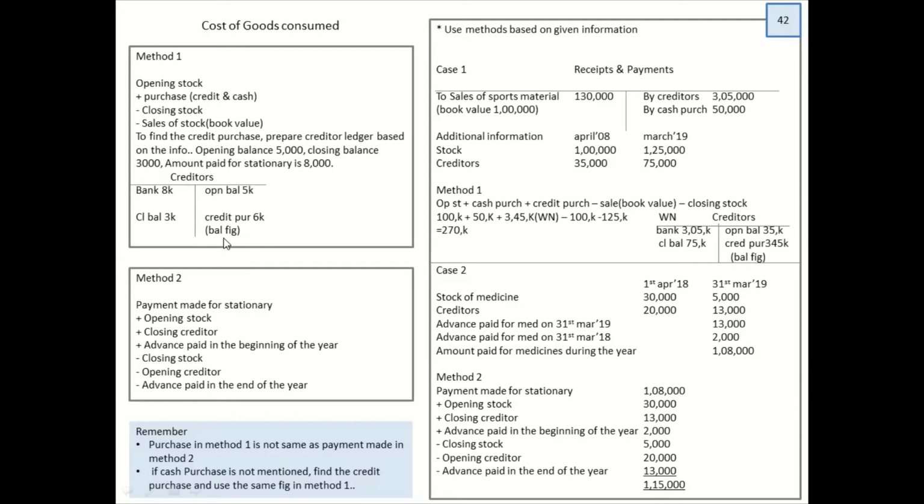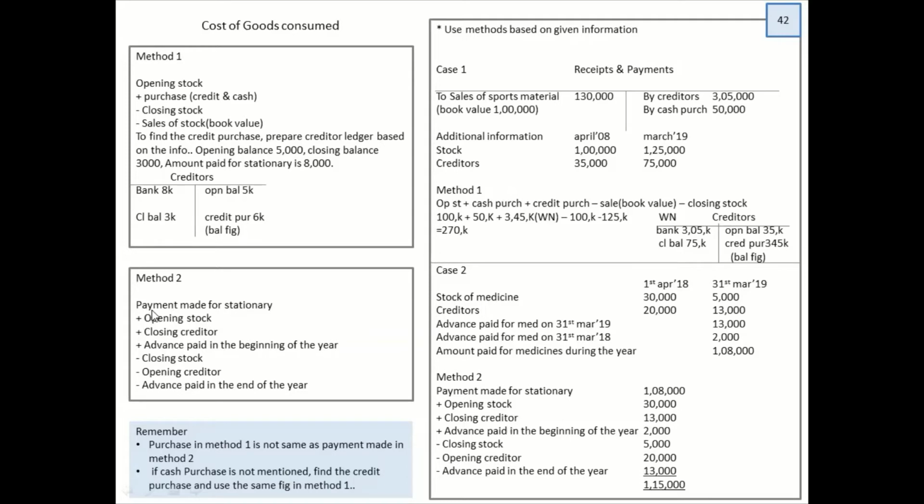Now instead of making the ledger, what they have done is they have added the closing and minused the opening creditor. So what you do with the stock, exactly opposite you do with the creditors. Also understand the advance paid. If your advance is paid at the start of the year, it pertains to the current year, so you have to add it. Minus advance paid at the end of the current year, that is for the next year, you got to minus.